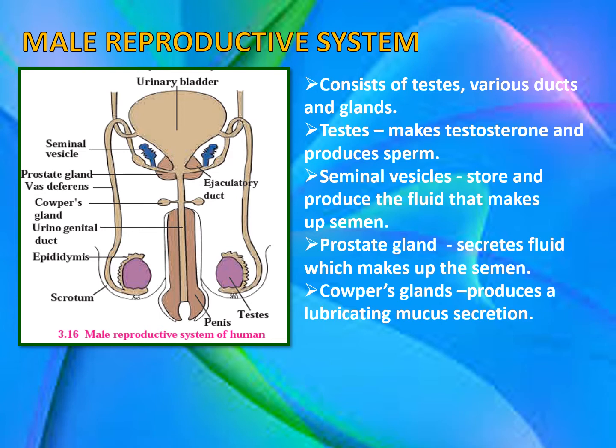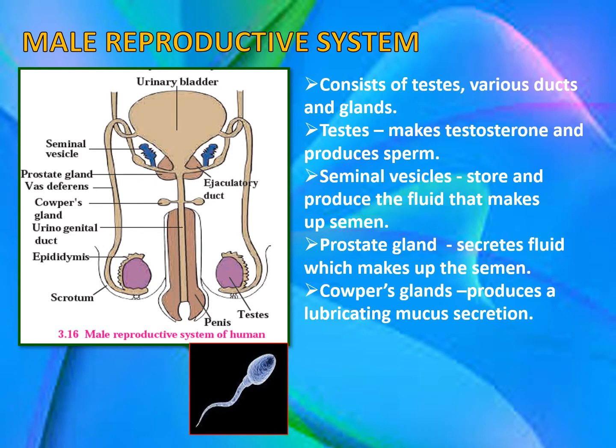Now, seminal vesicles are the bluish looking glands, which store and produce the fluid that makes up semen. Semen is the liquid wherein the sperm move around. Then we have the prostate gland next to the seminal vesicles. Again, the function of the prostate gland is to secrete fluid which makes up the semen. Right below the prostate gland on both sides, we have Cowper's glands which produce a lubricating mucus secretion, a sticky secretion.